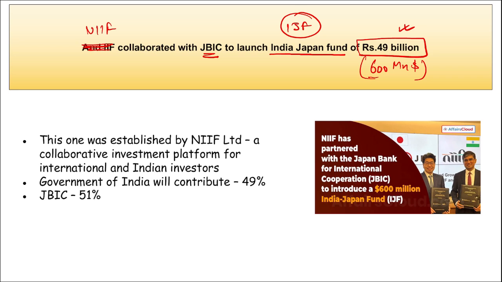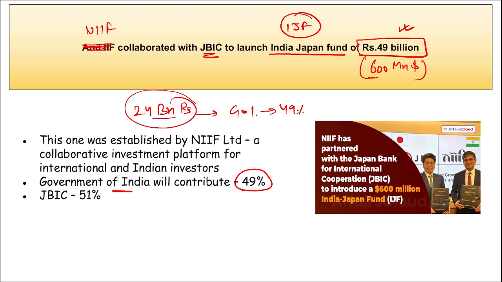Correct? This fund will be anchored by the government of India and JBIC. Out of this 49 billion rupees, the 24 billion rupees will be contributed by the government of India, and that is equal to 49% of it. Right? The government of India will contribute 49%, and the rest 51%, that is 25 billion rupees, will be contributed by JBIC.